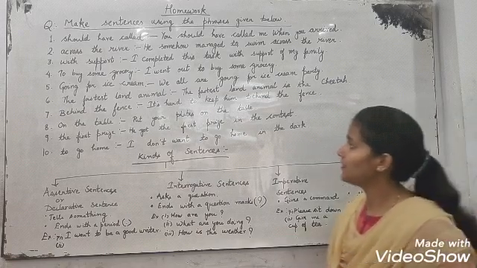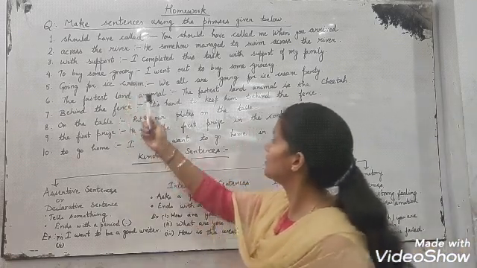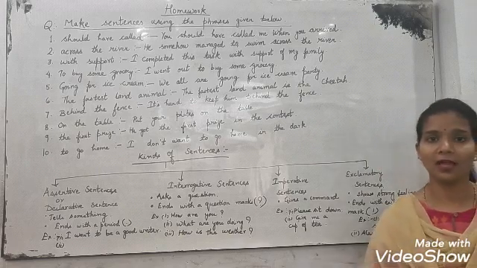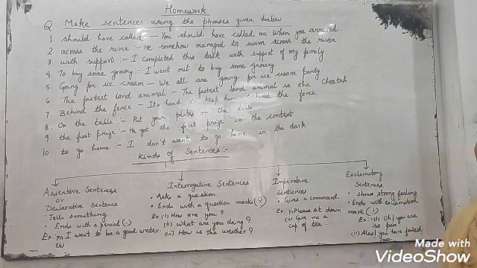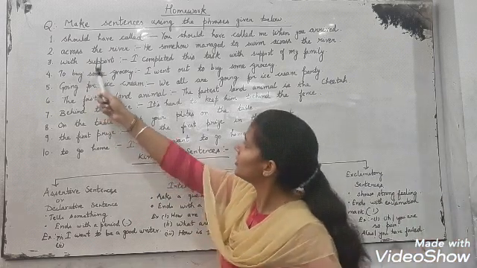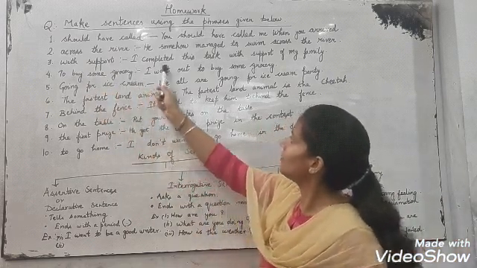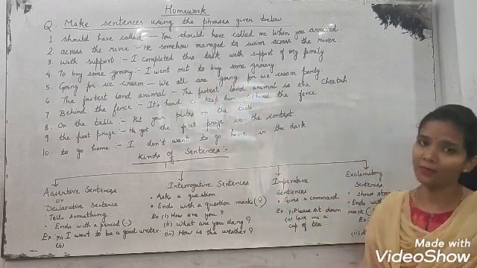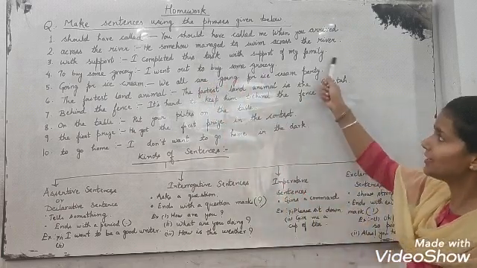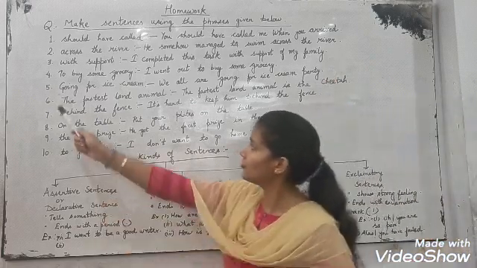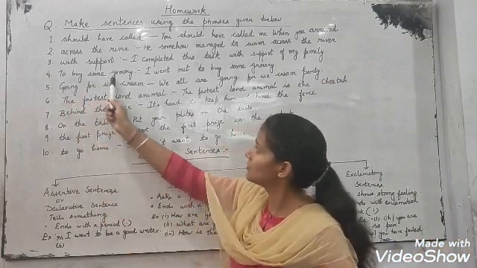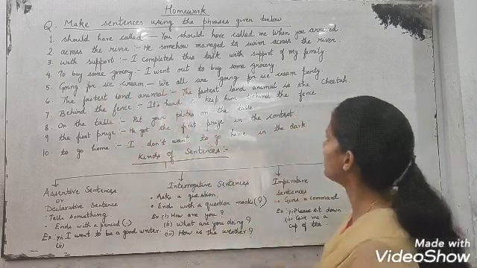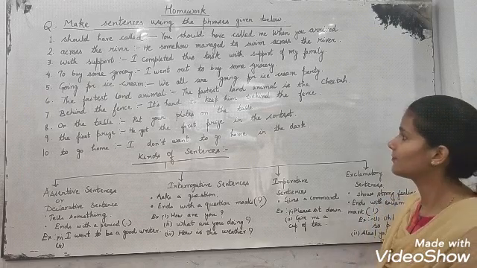Now see the second one. Across the river. He somehow managed to swim across the river. Now see the third one. With support. I completed this task with support of my family. So this is a full sentence. Now fourth, to buy some grocery. You will write it like this: I went out to buy some grocery.